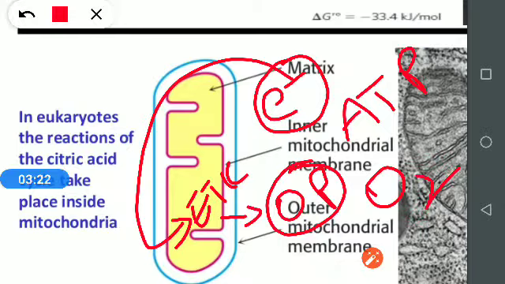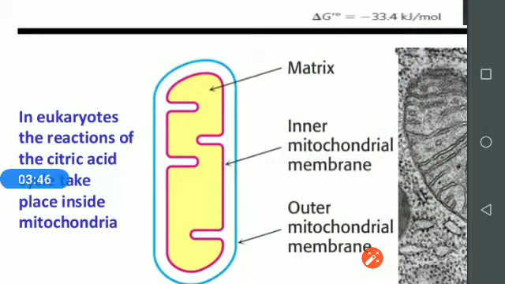Acetyl CoA goes into the Krebs cycle as the initial precursor. The Krebs cycle takes place inside the mitochondrial matrix. Why? Because the electron transport chain takes place in the inner mitochondrial membrane, so the Krebs cycle also takes place there.